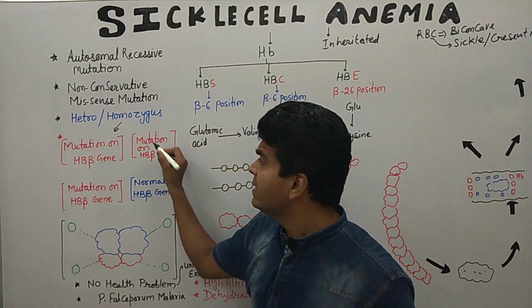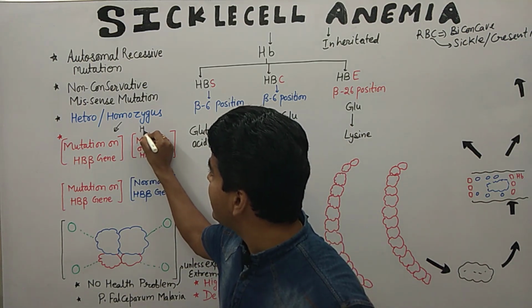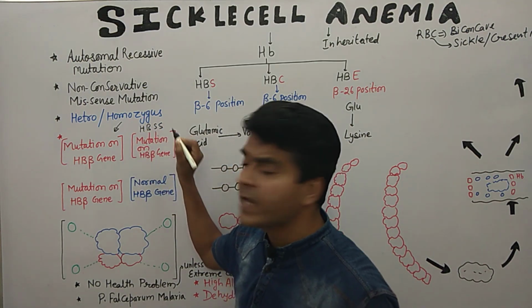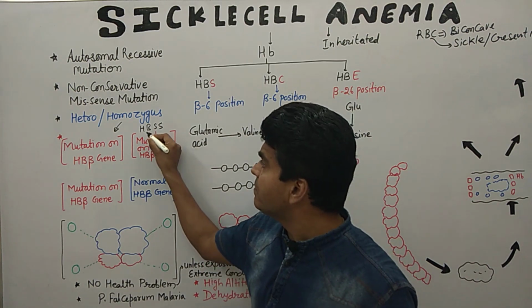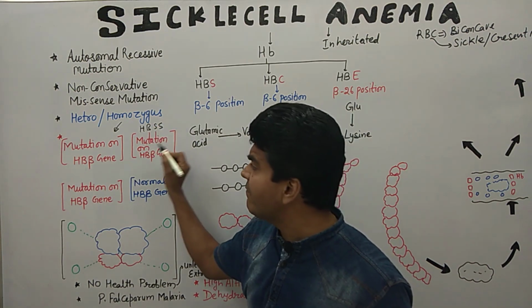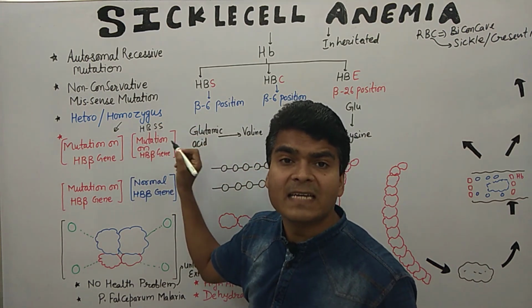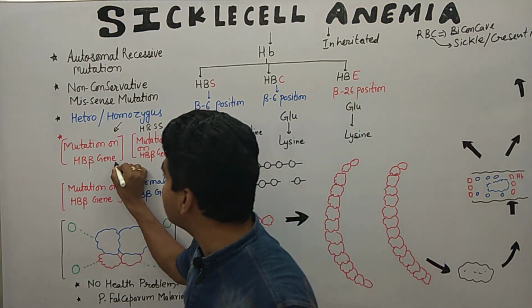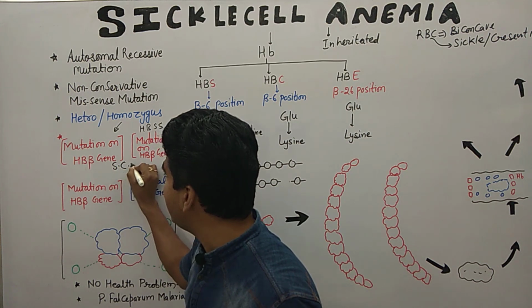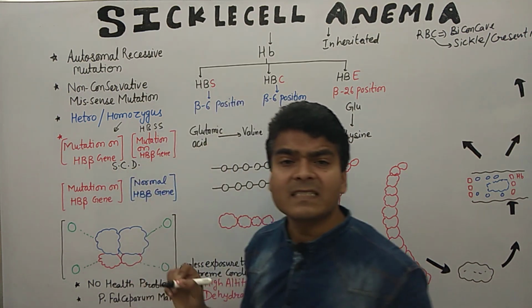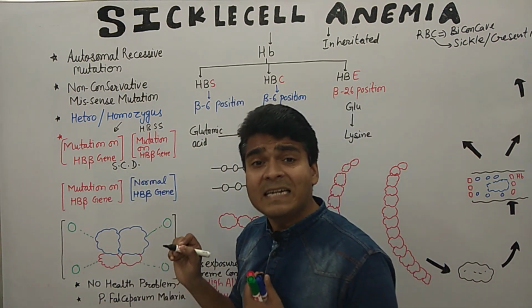Mutation on both genes is basically HbSS, hemoglobin sickle. Clear everyone? This kind of condition is known as a homozygous condition, and this is known as sickle cell disease.